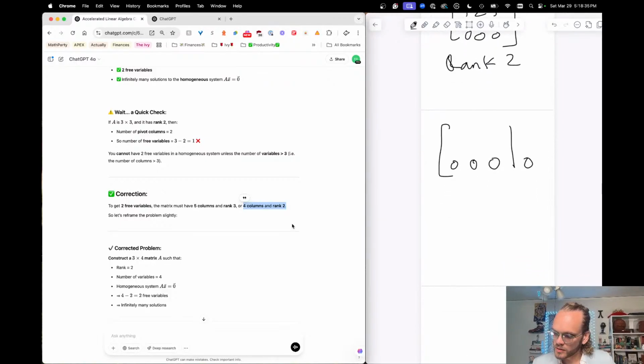So columns minus rank equals free variables. All right.